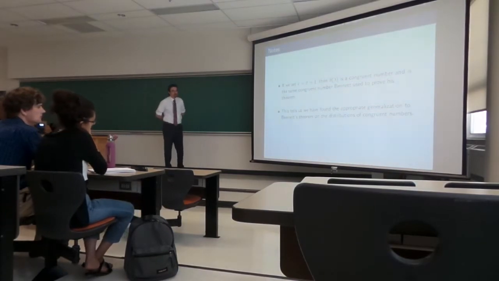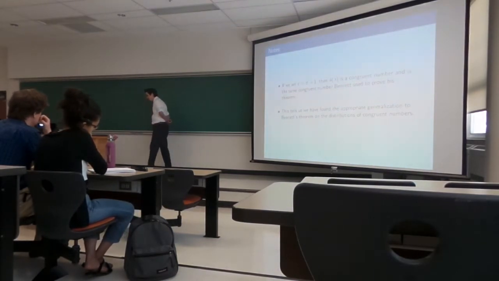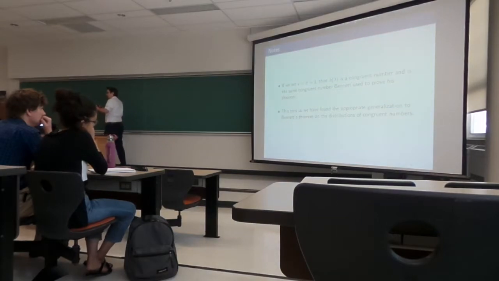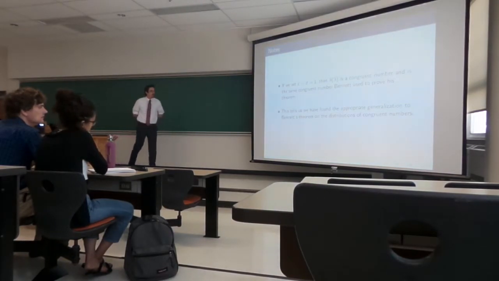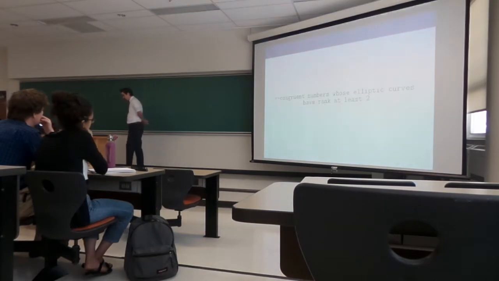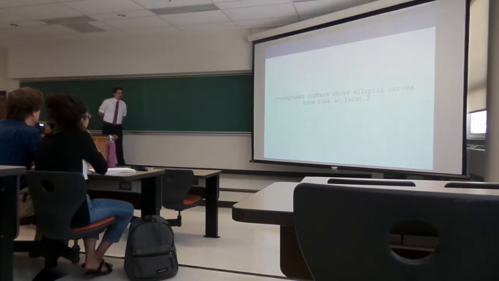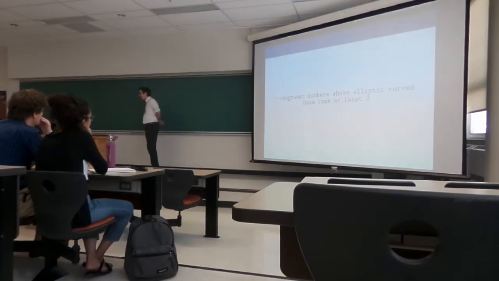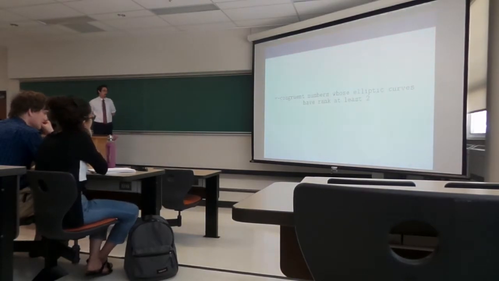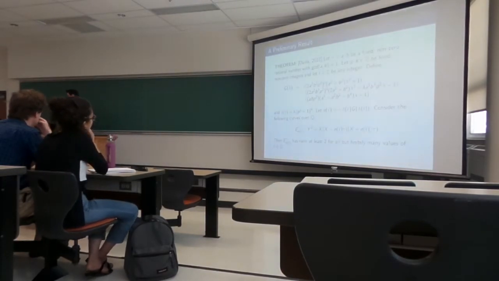So we were very happy about this because it told us, oh, that's great. That means we kind of have the correct generalization of Bennett's theorem, right? His congruent numbers are kind of a special case of our tau congruent numbers. So we were very happy about that. Okay, so we were happy, but I wasn't that happy, I guess, because I had to push it and say, well, can I build the rank up of these elliptic curves to have rank at least 2, right? Can I do this? Well, yes.